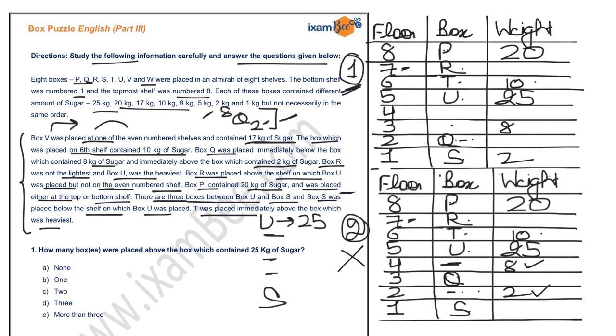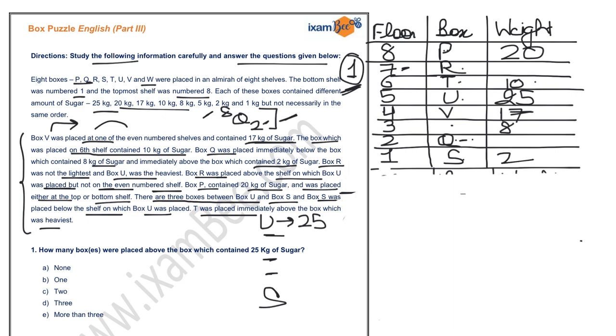So there is no slot for your 17 kg. However, if you look at case number 1, you can easily place V at the 4th position and write 17 over here, right? So this case is valid and the second case becomes invalid. Now the only space left is for W, that is at position number 3. So you can write W over here, right?